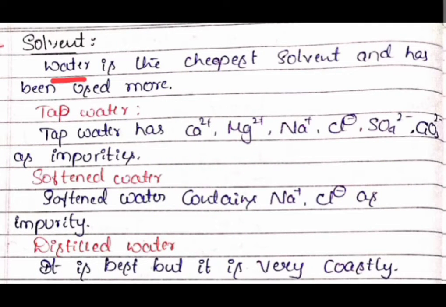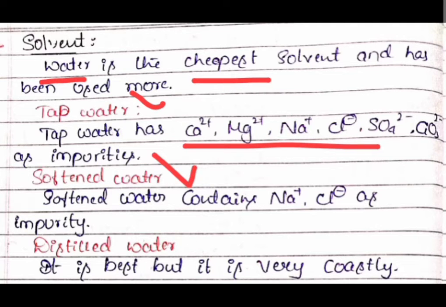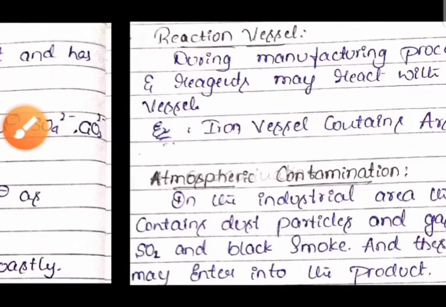Solvent: water is a common and the cheapest solvent used, and that is also a source of impurity. If you are using tap water, these impurities may be present, and if you use softened water, then at least it contains impurities like sodium ion and chloride ion. If you use distilled water, it is best, but it is costly.